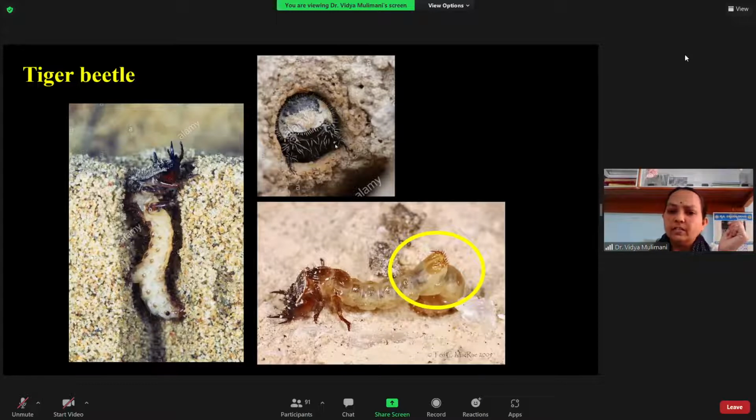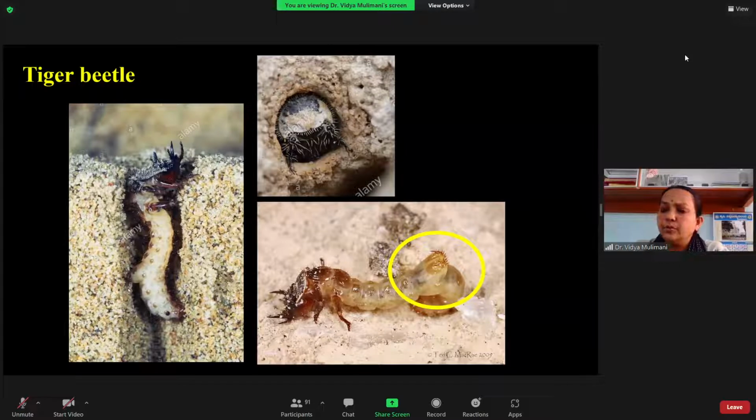Whenever an insect comes close to it, it will just hold the prey and start feeding on it. Why do you find this structure? Sometimes the prey caught by the grub may be bigger, so there is a chance of the grub being pulled out of the trap, and the prey may escape. So in order to avoid the larva being pulled out of the pit it has made, it has a hook there.